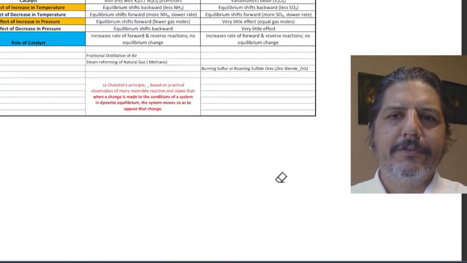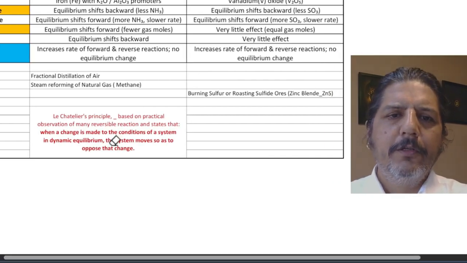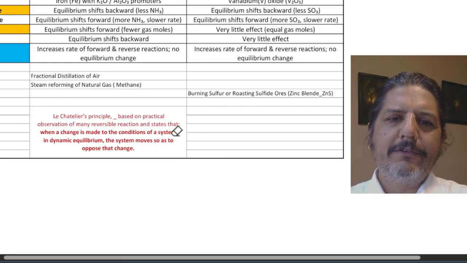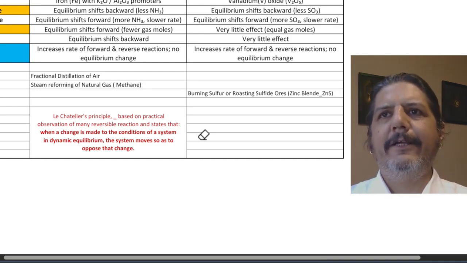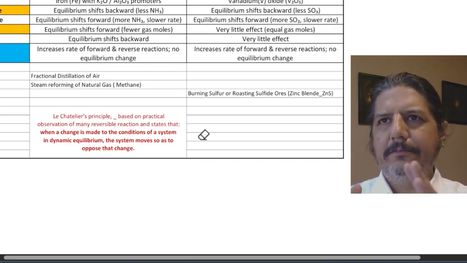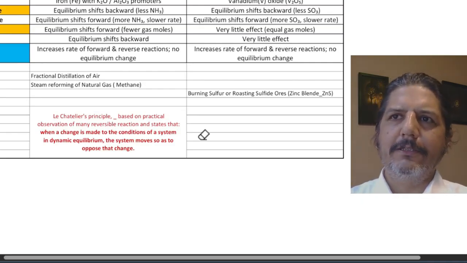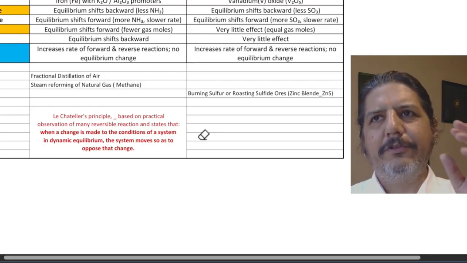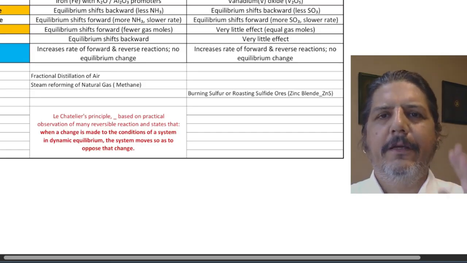If you look at the definition, this is how it would be mentioned in your book. Le Chatelier's principle is based on practical observation of many reversible reactions, and states that when a change is made to the condition of a system in dynamic equilibrium, the system moves so as to oppose that change. So that is why I'm saying it's a parent-teenager behavior dynamic. Whatever the parent tries to say, the teenager will always try to oppose. This is the guiding principle, the core principle of this whole chapter. So you need to get this first.